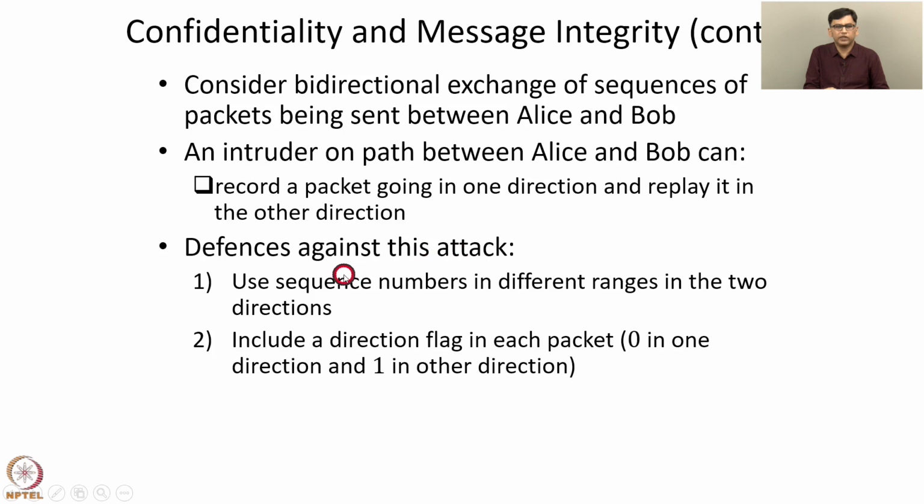Another defense is we include a direction flag in each packet. So there is a direction flag which is 0 in one direction and 1 in the other direction. For example, the flag is 0 in packets sent from Alice to Bob, and the flag is 1 in packets sent from Bob to Alice. So if someone takes a packet going in one direction and tries to send it in the other direction, then the direction flag will indicate that this is not a valid packet for that particular direction.